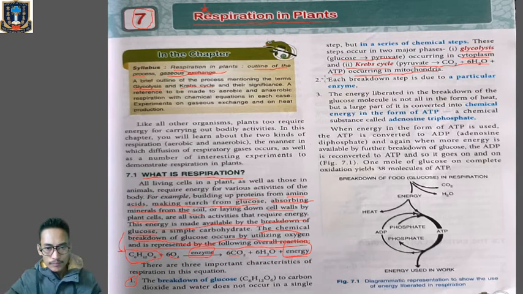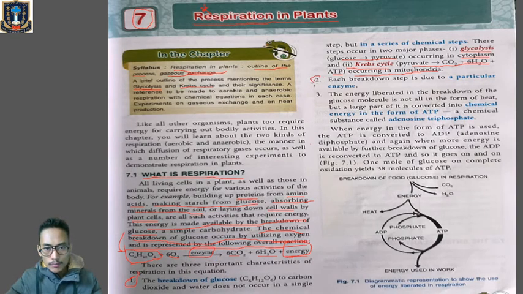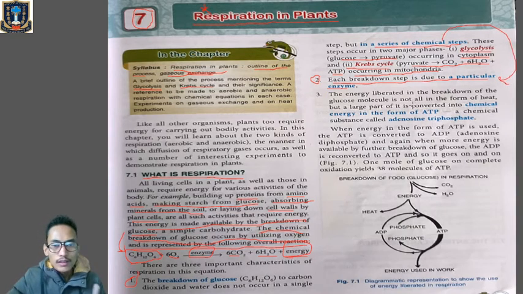Second point, I told you that this process is dependent on enzymes. Clear? So the second feature is that each breakdown step is due to a particular enzyme. Since respiration involves a series of chemical steps, each step is under the control of a particular enzyme. Without enzymes, this process does not take place. Clear?